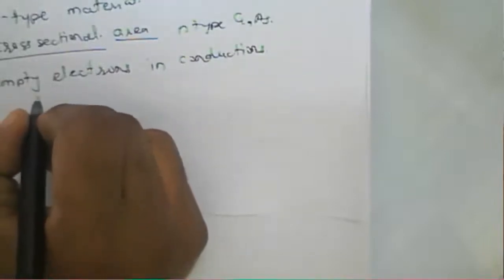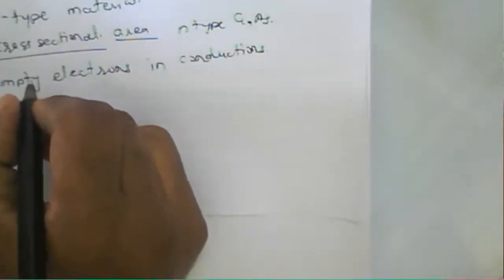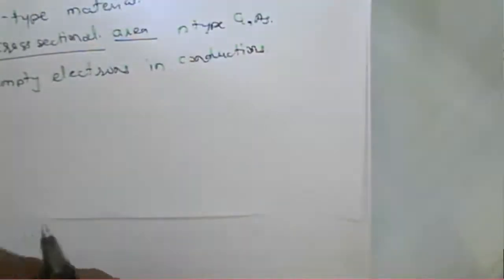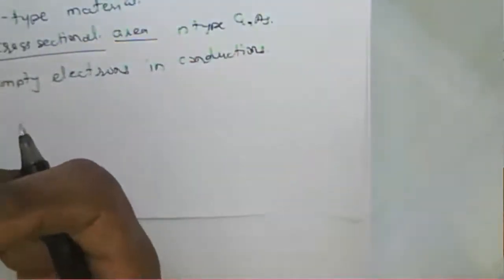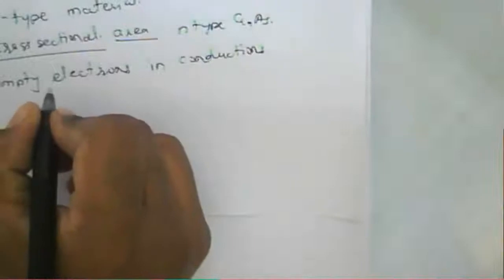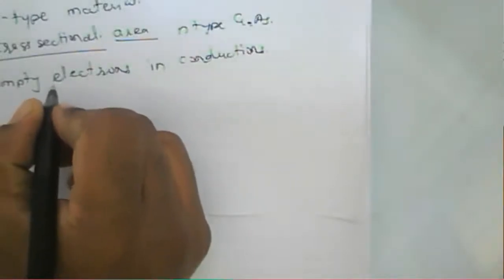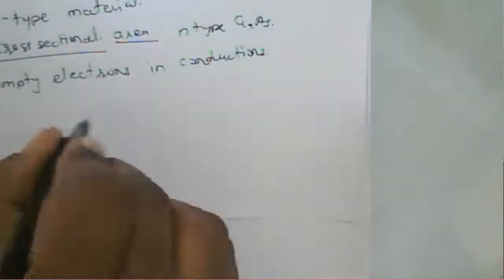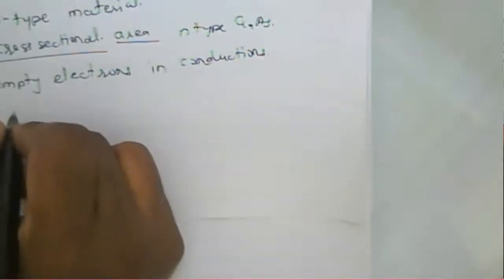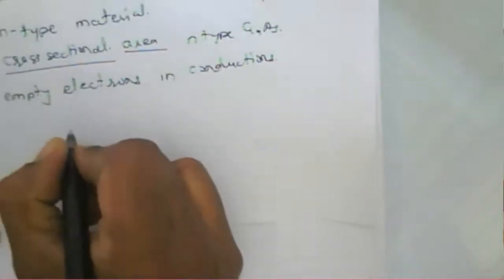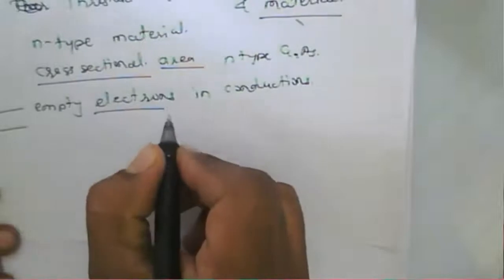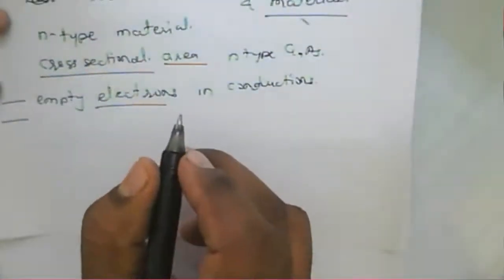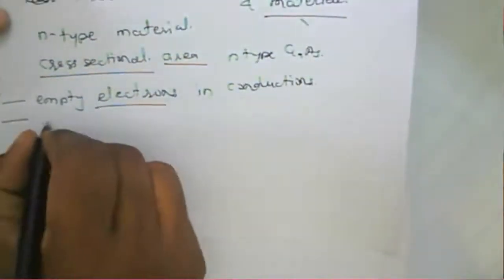When we apply the voltage, the energy of those electrons increases, and they occupy the higher conduction band.